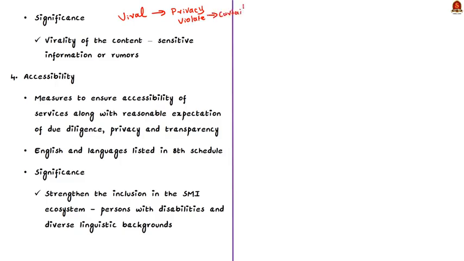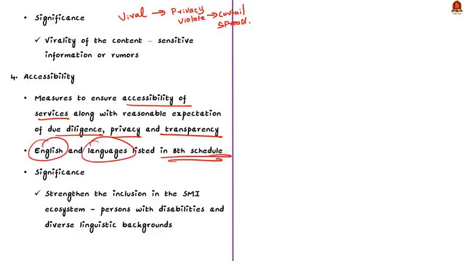Now, lastly, the social media intermediaries are obligated to take all reasonable measures to ensure accessibility of its services to users, along with reasonable exception of due diligence, privacy and transparency. In this context of ensuring accessibility, the social media intermediaries are obligated to make available the rules and regulations, privacy policy and user agreement in English and in all languages listed in the 8th Schedule of the Constitution.